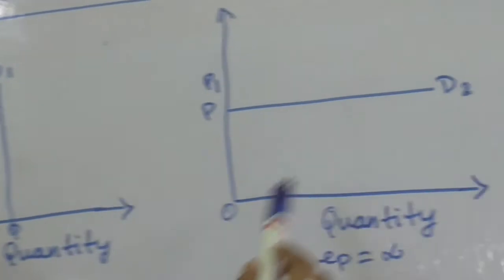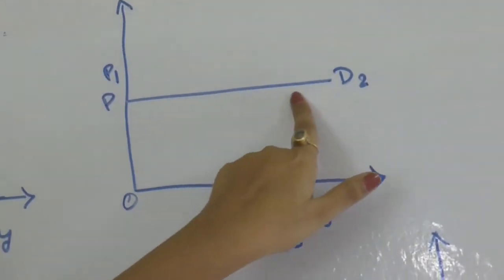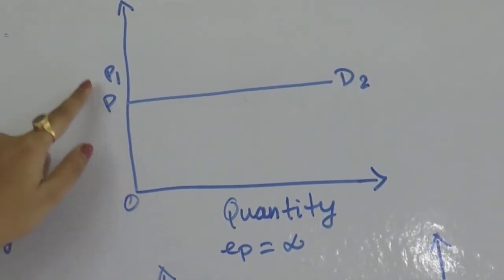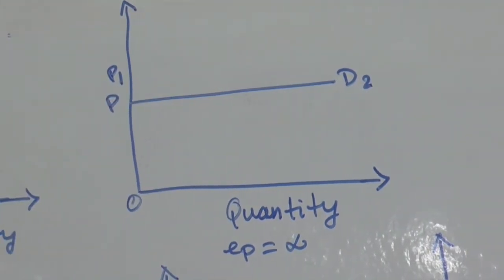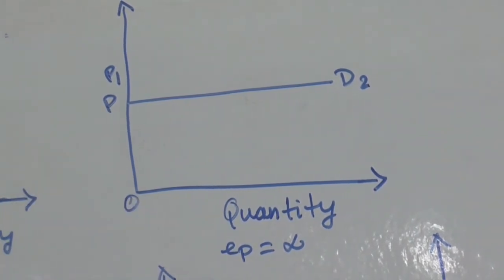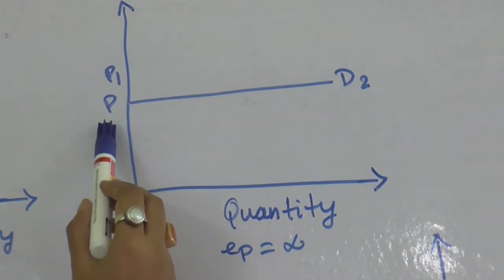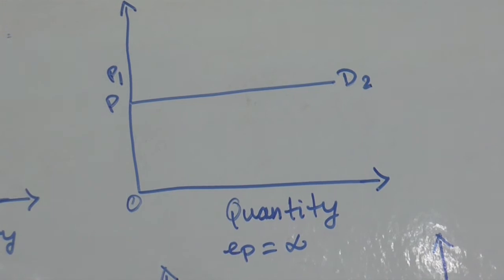So this is the diagram of perfectly elastic demand. Here you can see that the demand curve is a horizontal line. In this case, when the price rises from P to P1, no quantity is demanded. That is, the consumers are ready to purchase all that they can get at a particular price P, but they are not going to pay any price which is higher than P. When the price is P, a huge quantity is demanded, and that is why the price elasticity is equal to infinity.